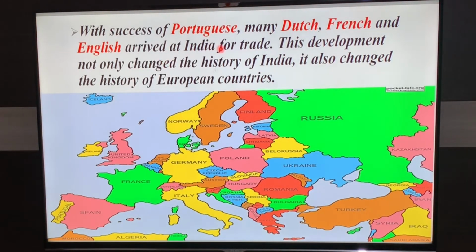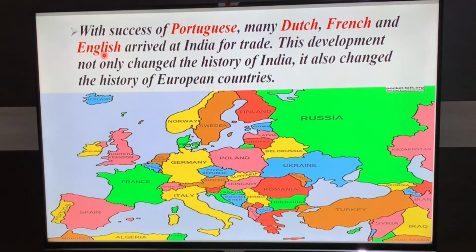With the success of the Portuguese, many Dutch, French and English arrived in India for trade. This development not only changed the history of India, it also changed the history of European countries.